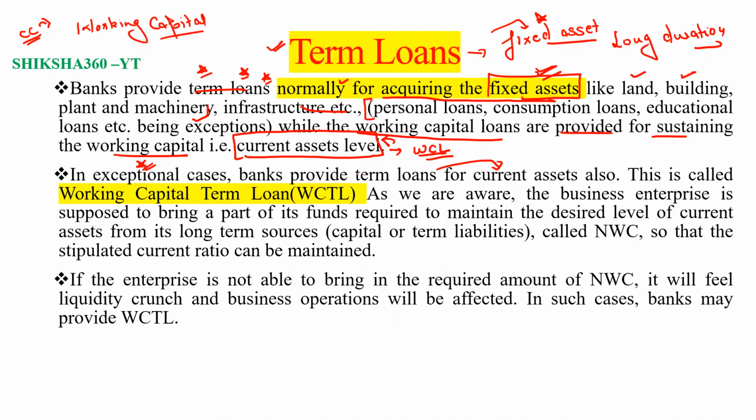When the bank provides term loan for the current asset, that is known as working capital term loan, WCTL. For current assets we are giving working capital, but here we are providing a term loan, so we have to include the word term also: working capital term loan.